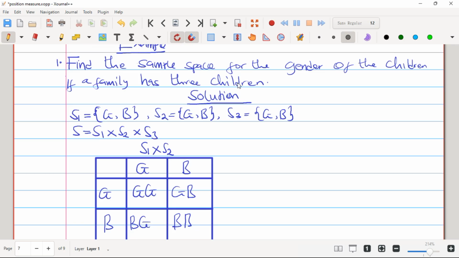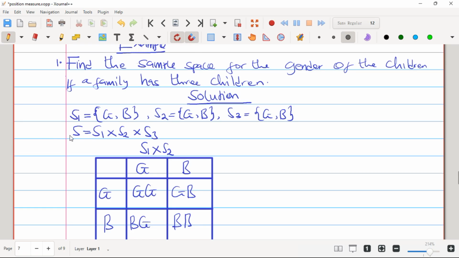And then for this, he said the family has 3 children, right? So here, the first child would be S1. The first child can either be a boy or a girl. The second child can either be a boy or a girl. And the third child can either be a girl or a boy, right? So this will be our sample space for each of them, for the first, second, and the third. And then we have been asked to give the sample space.